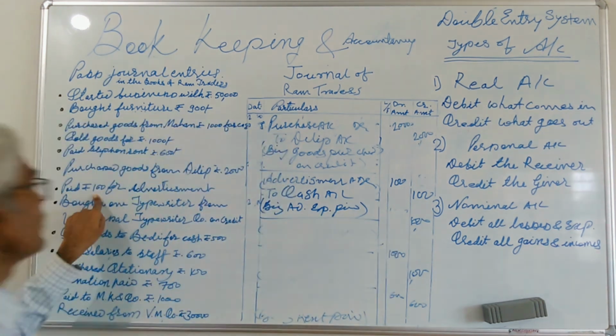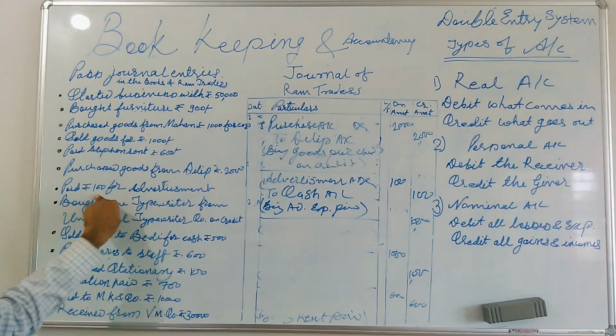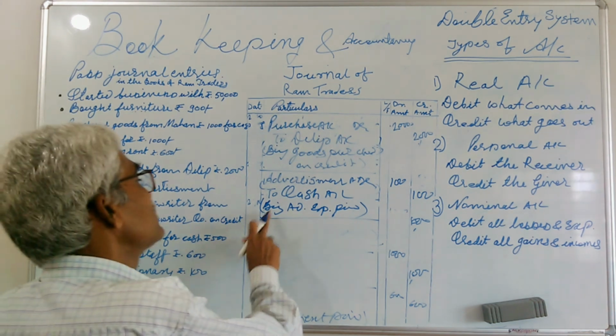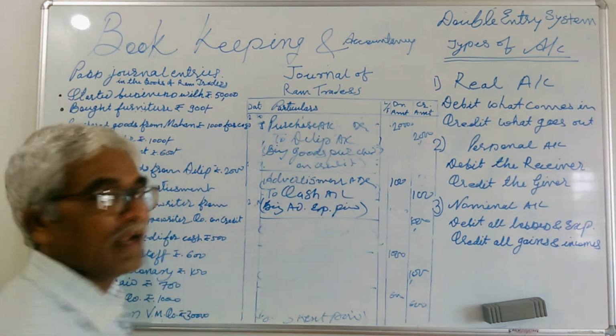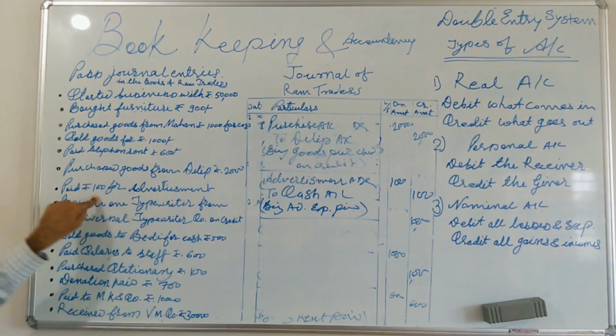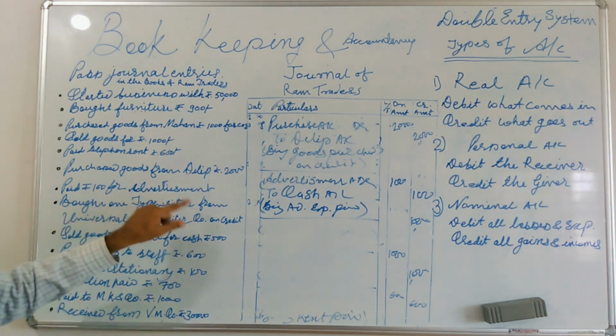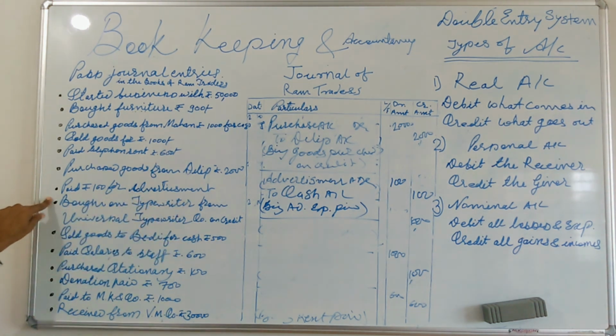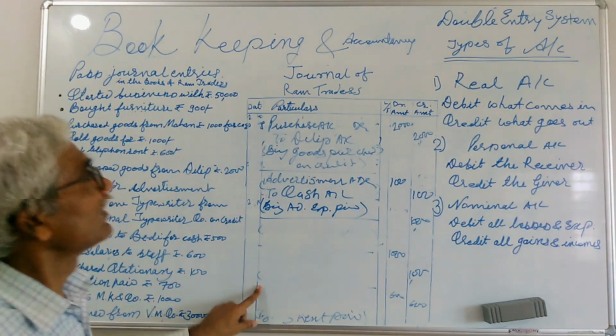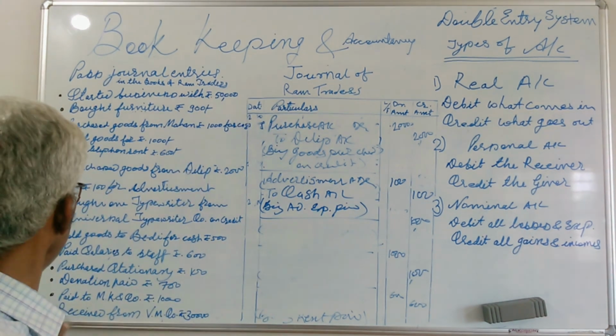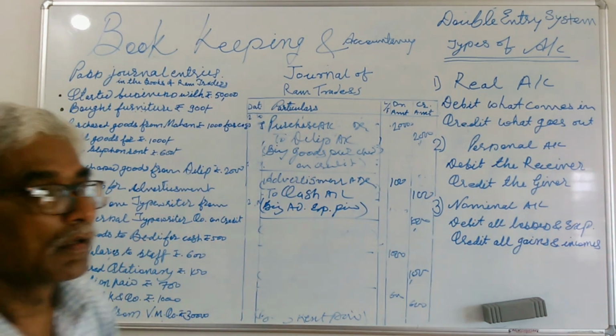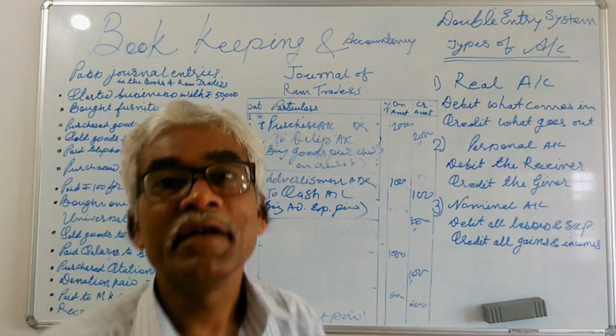There is no need to be confused about how you can pass the narration for the transaction. In the next lecture we will discuss the remaining transactions, how we can journalize them in the journal.